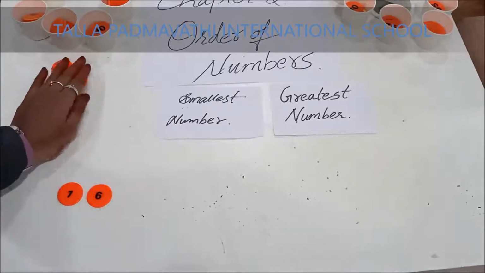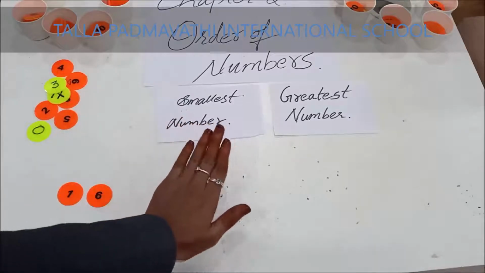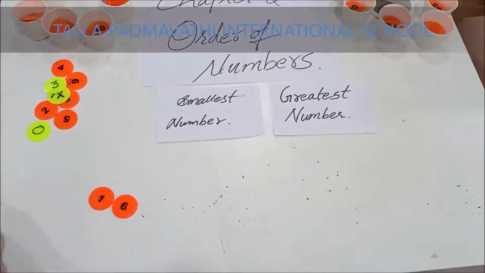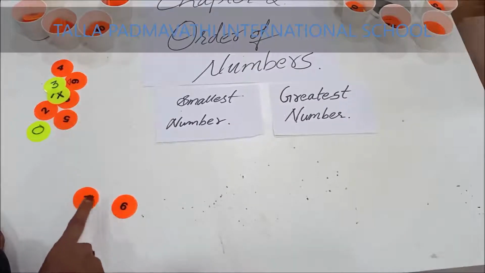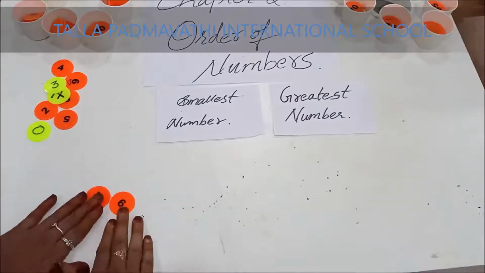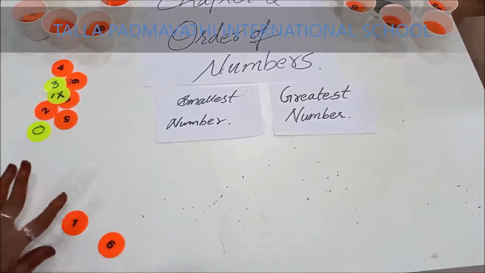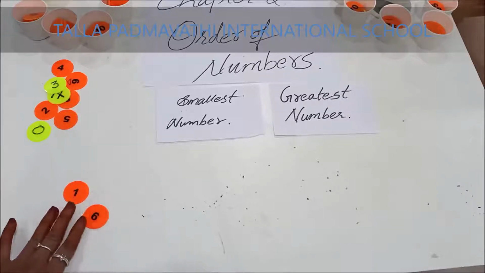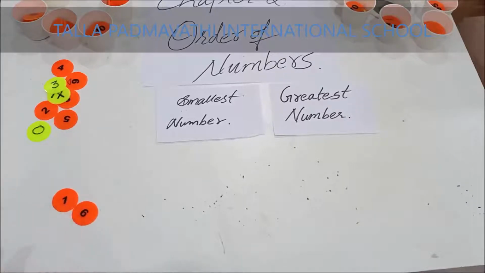To form the smallest number, we need to select the smallest digit from these both. This is 1 and this is 6. 1 is a digit and 6 is a digit. Now you need to select from these 2 digits which is the small number.